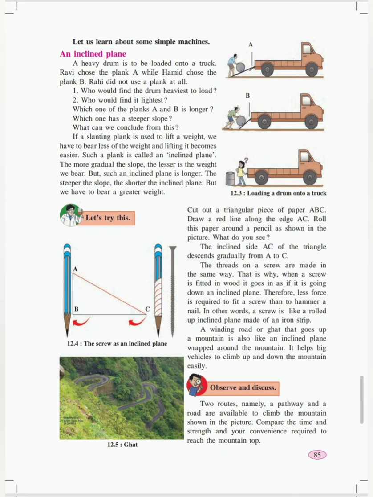The plank in figure B is smaller as compared to the plank in figure A. And in the third one, there is no plank. After taking into consideration all these three conditions, we have to find out who would find the drum heaviest to load.